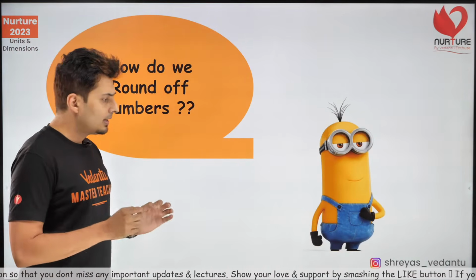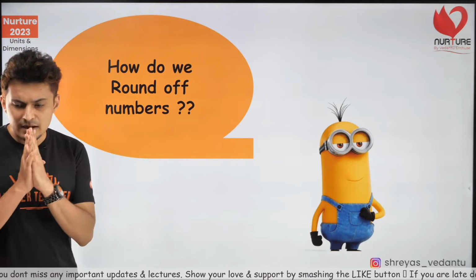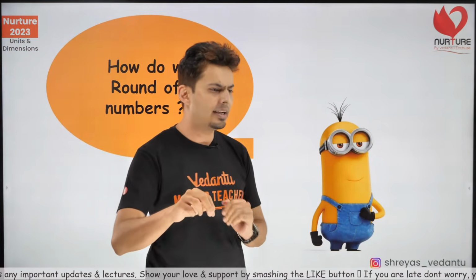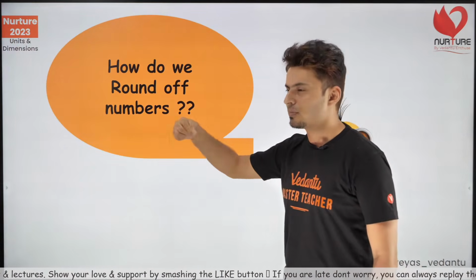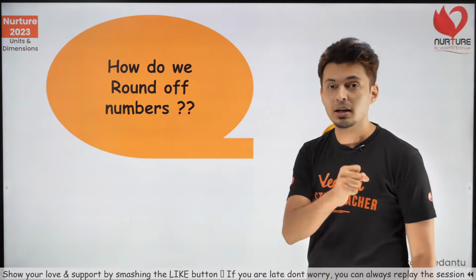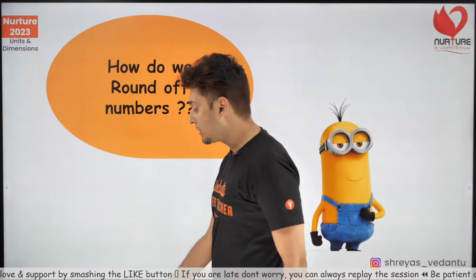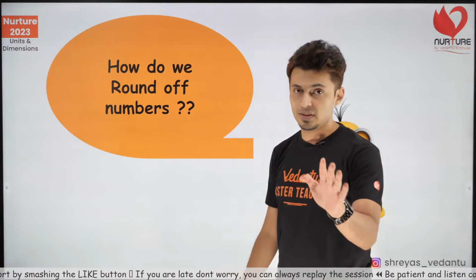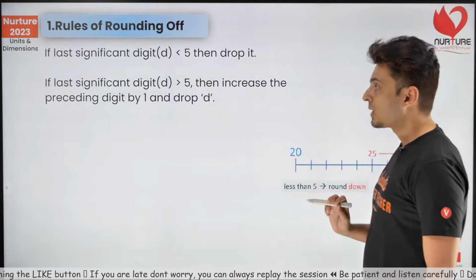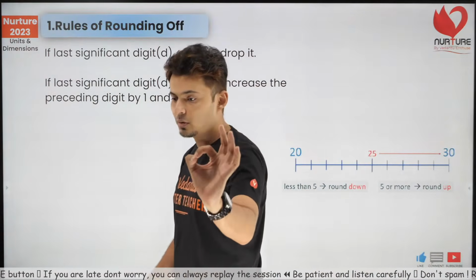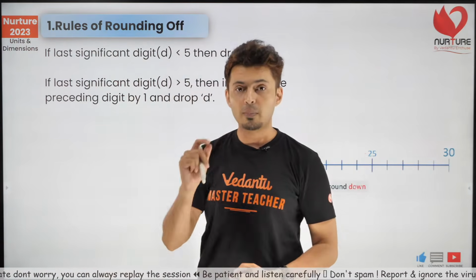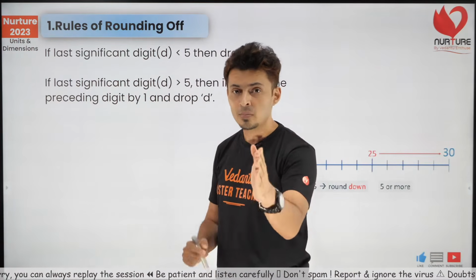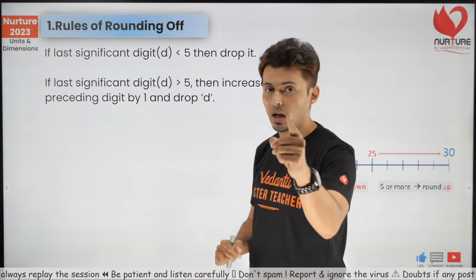So let's see, how do we exactly round off numbers? Now some of you might have some idea, or back in school you would be rounding off numbers just by your guess or just by your intuition or your gut feeling. But understand, that's not what you're supposed to do in JEE Physics. No, that's not how you do it. Now there are simple rules. I'm going to give you rules. We're going to solve problems. So follow me carefully. Make sure your pen and your rough notebook is outside so that you can solve problems, make notes along with me.